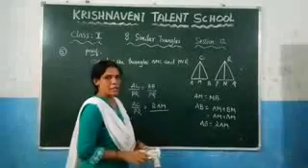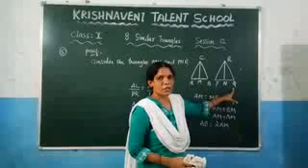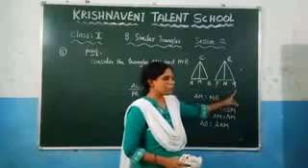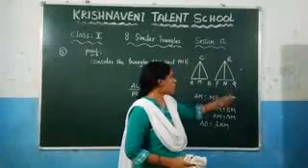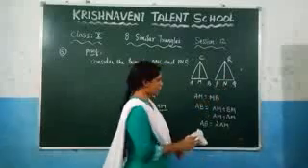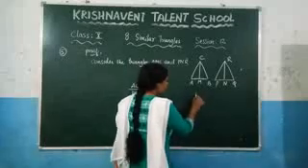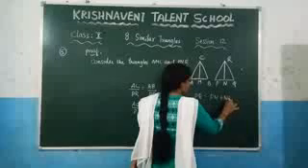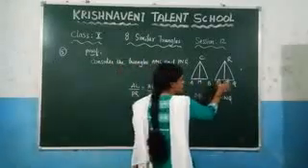Similarly here in place of PQ what you can write, PQ is nothing but PN plus NQ, the total length. And you know that again PN is equal to NQ.